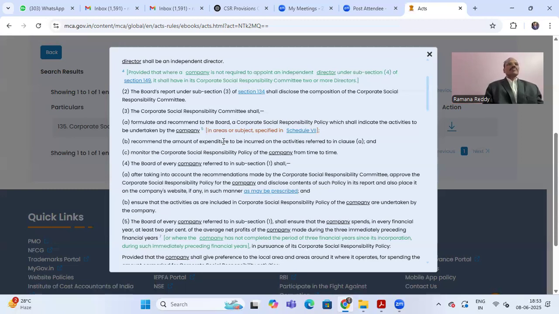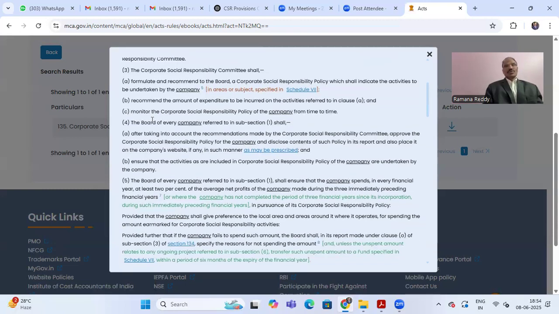So the duty of the CSR committee is to form a CSR policy with the objects mentioned in Schedule 7, and also recommend the amount of expenditure to be incurred on the activities, and also monitor the CSR policy of the company from time to time. These are the duties of the CSR committee. The board of every company referred to in subsection 1 shall.